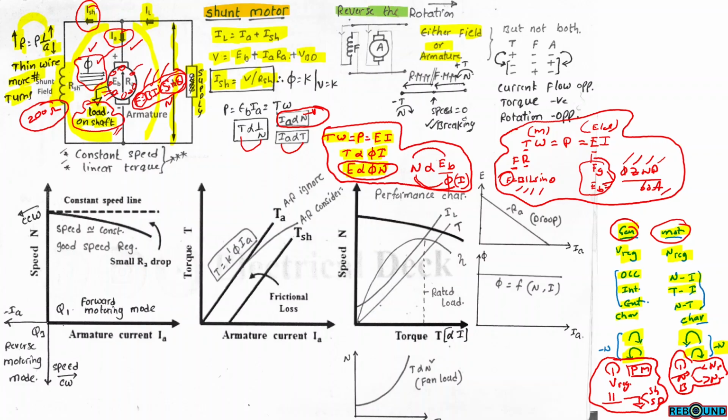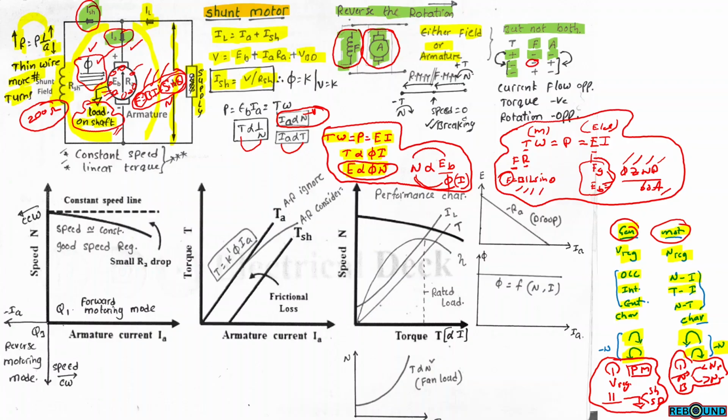So reversal of rotation is possible by changing either only field winding or only armature winding, but not both. So whenever either field winding or armature winding is reversed, then the torque will be negative. Initially the field current and armature current are inwards, so the torque is positive. If either armature winding or field winding is reversed, then the current direction in that particular winding will be reversed.